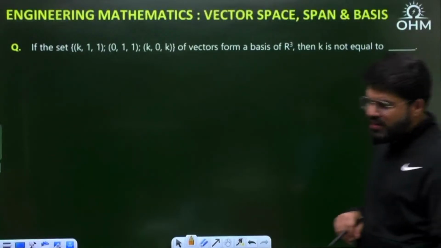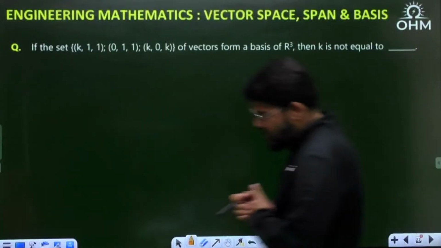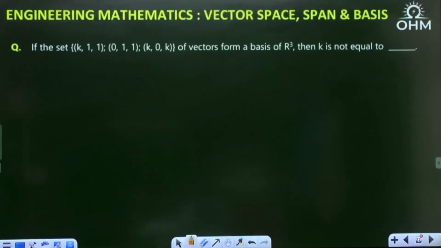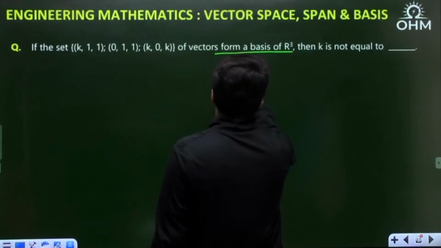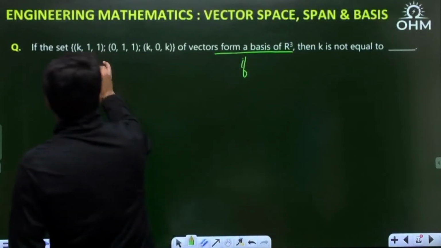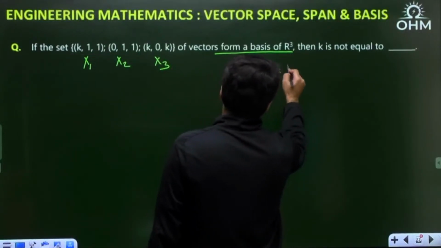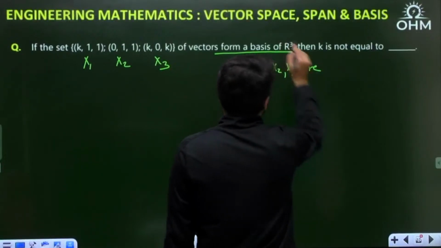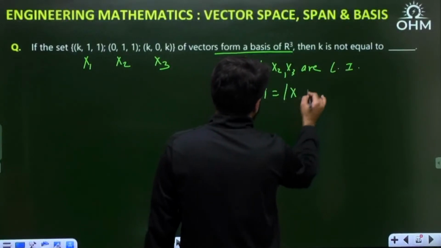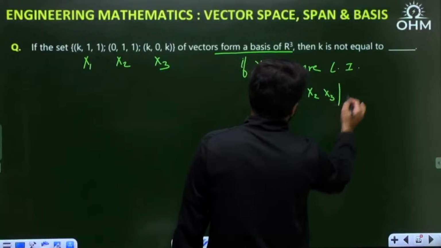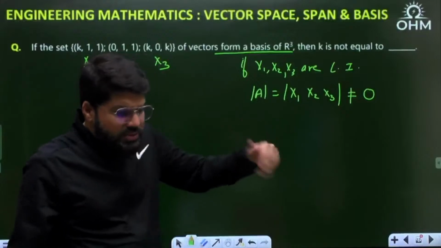If the set of vectors (K, 1, 1), (0, 1, 1), (K, 0, K) forms a basis of R3, then K is not equal to what? Now they form a basis of R3, three vectors. Suppose I call them x1, x2, x3. If they form a basis, they must be linearly independent. That means the determinant of A, where A contains the columns x1, x2, x3, should not be equal to 0, because if the determinant is equal to 0, then we have dependent columns.